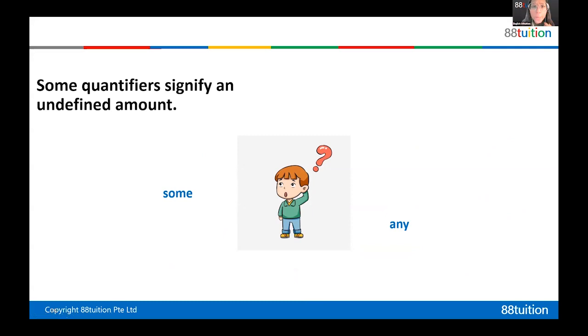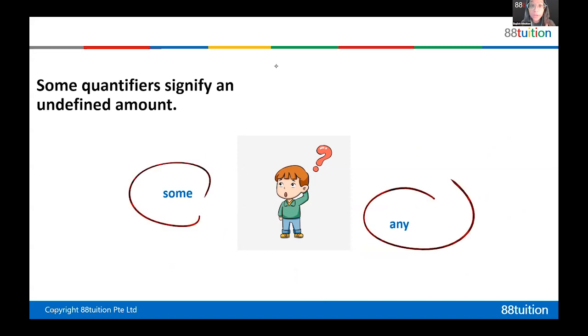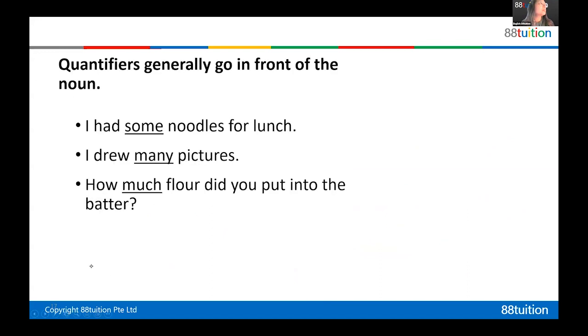Okay. Now, some quantifiers signify an undefined amount, which means you don't know exactly how many. So if I do not know how many chairs are in the room, I will say there are some chairs. Are there any chairs? So I will use some or any when I don't know the specific amount of things I have, okay? Next one.